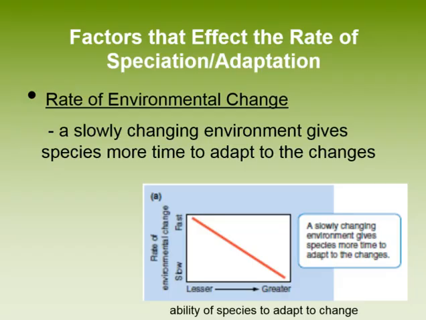The rate at which evolution or speciation occurs is very important. If a population cannot adapt, they are more likely to become extinct. The rate of environmental change affects a species' ability to adapt. If a change occurs rapidly, species have a much harder time adapting and potentially surviving the change. This is one reason that scientists are so concerned about climate change and the rapid rate at which it is occurring.